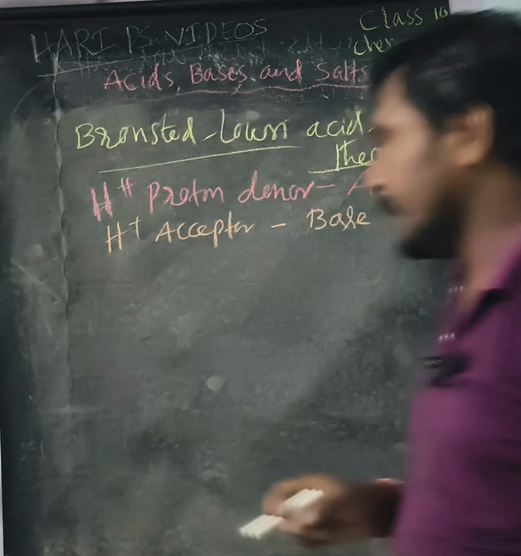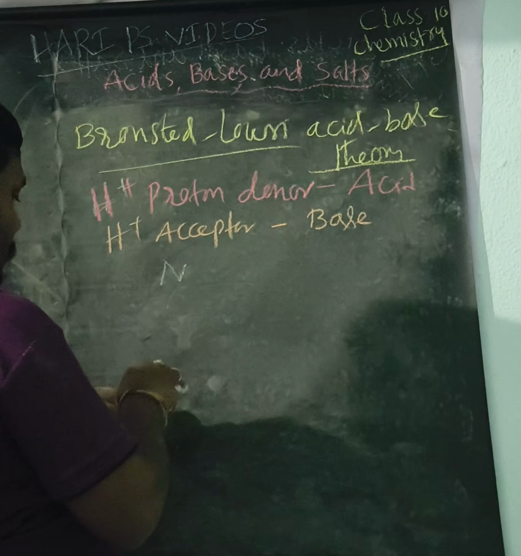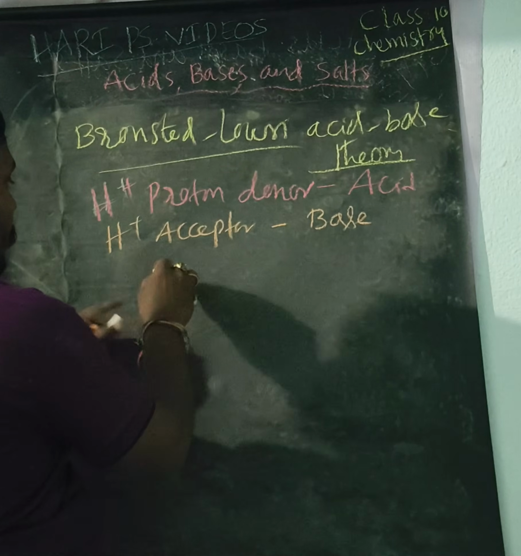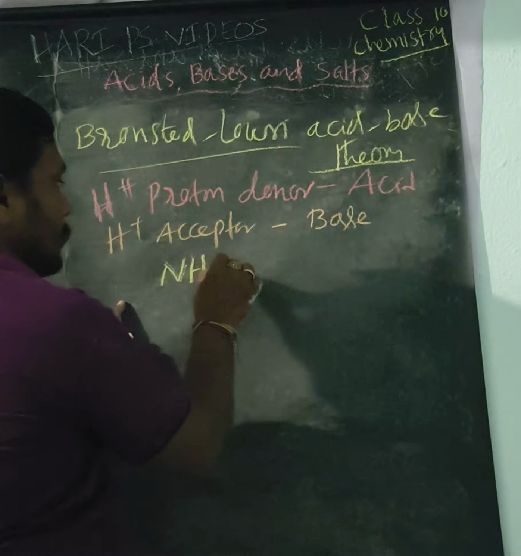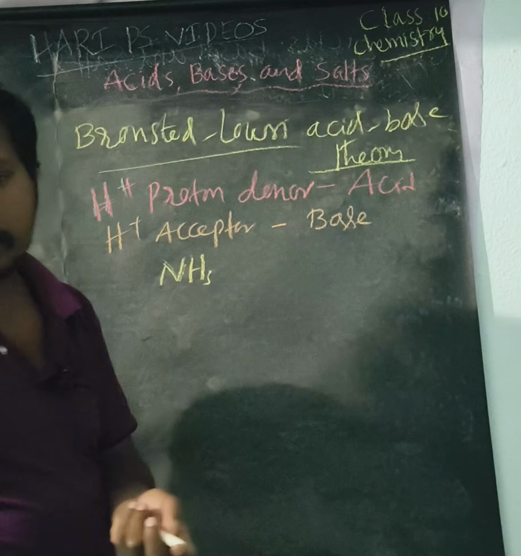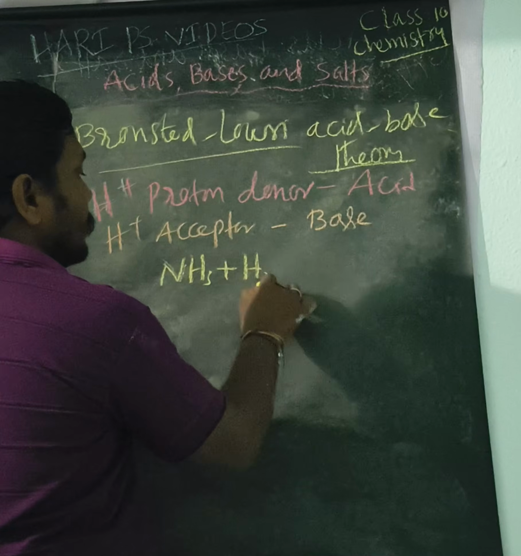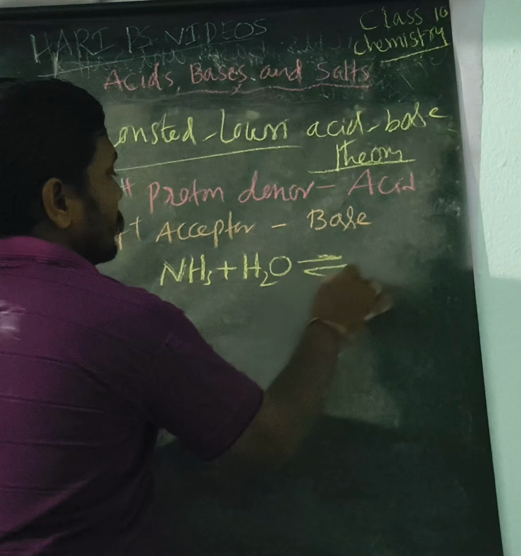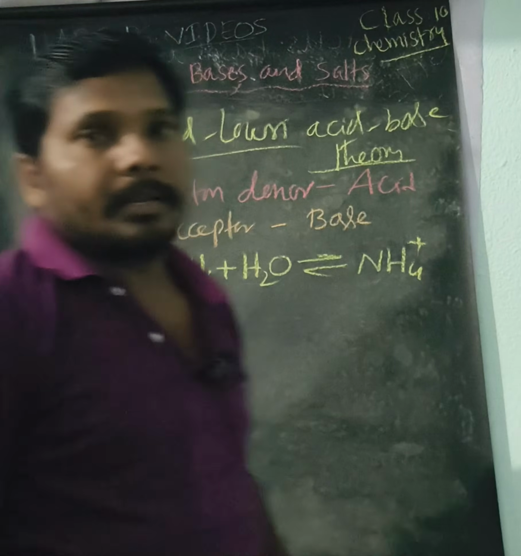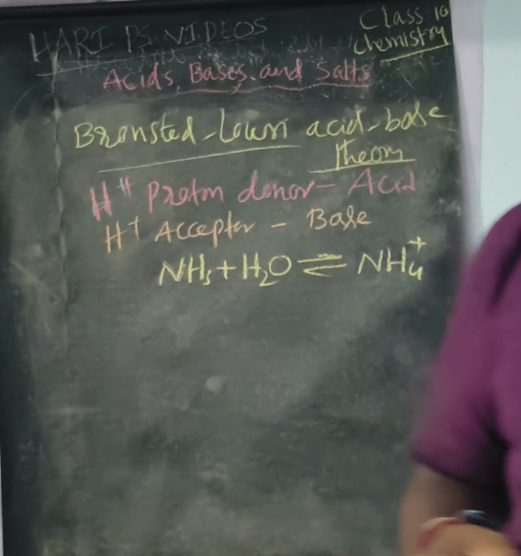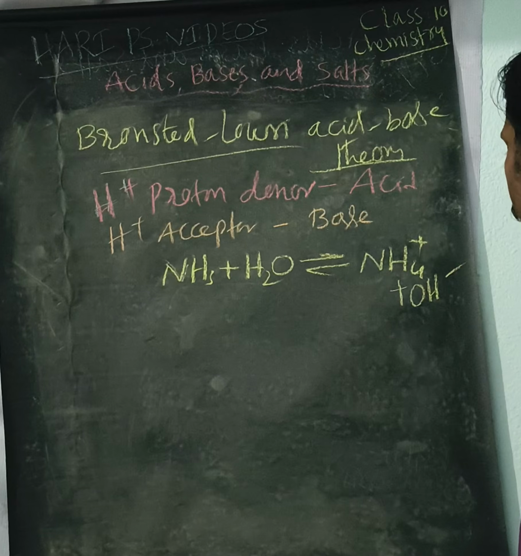Right? For example, ammonia, NH3, is basic in nature. When ammonia is dissolved in water, it forms NH4 plus ion and OH minus ion.